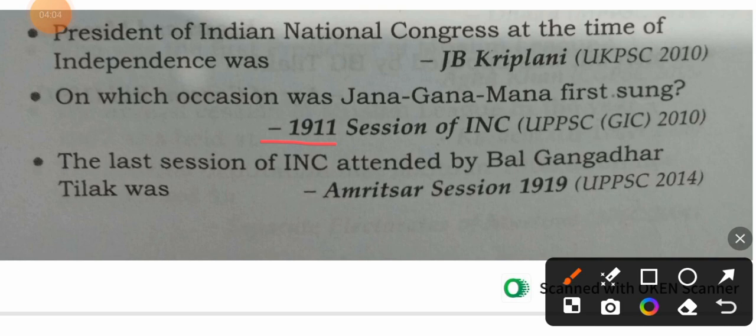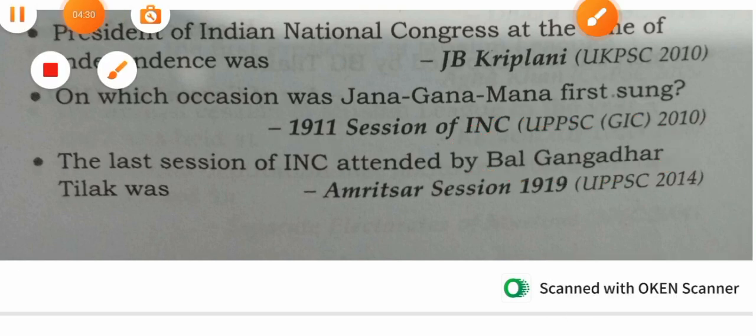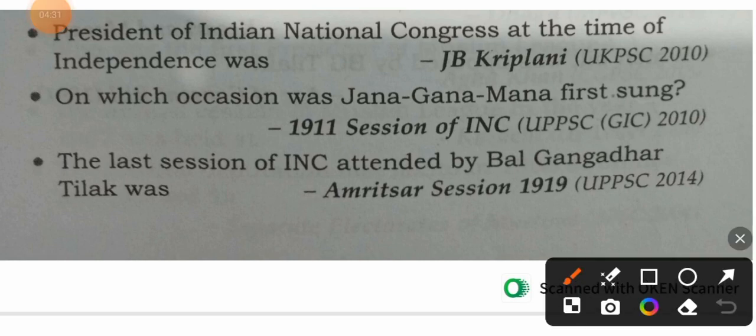The last session of Indian National Congress attended by Bal Gangadhar Tilak. He was the first journalist imprisoned by the Britishers, and he was the person who said that Swaraj is my birthright, and who wrote Gita Rahasya. So dear students, the last session of INC attended by Bal Gangadhar Tilak was the Amritsar session in 1919.